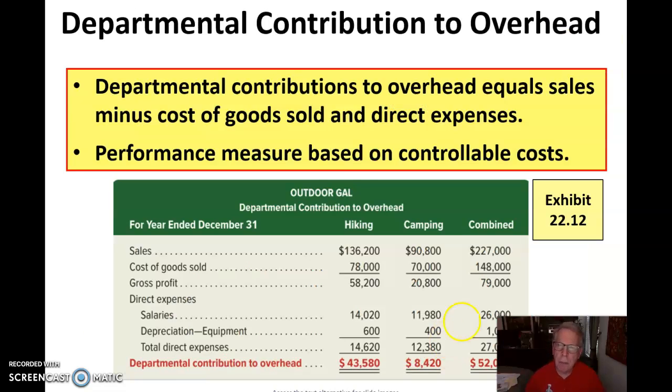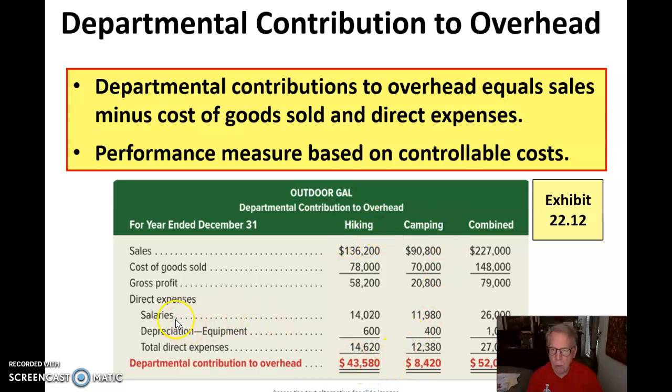Here, our departmental contribution to overhead equals our sales minus cost of goods sold and direct expenses. From that, we get contribution to overhead by department. That performance measure is based on controllable costs. So here we've done just that, departmental contribution for hiking and camping.